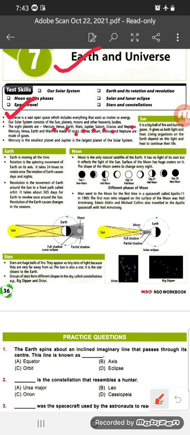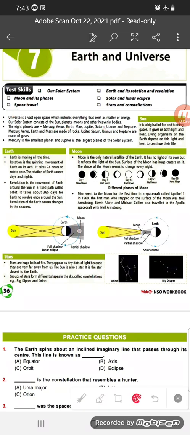Mercury, Venus, Earth, and Mars are made of rocks. Jupiter, Saturn, Uranus, and Neptune are made of gases. This is a very important thing. So Mercury, Venus, Earth, and Mars are made of rocks, and Jupiter, Saturn, Uranus, and Neptune are made of gases.